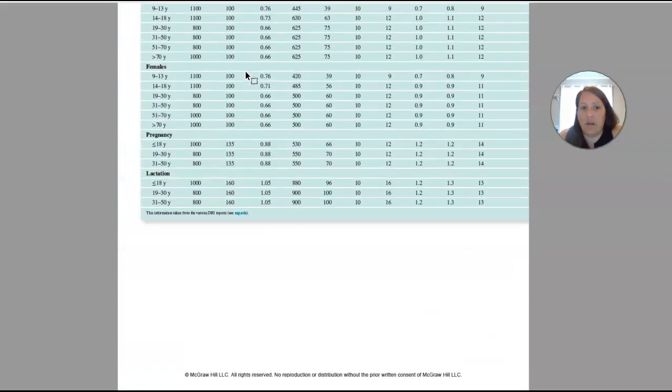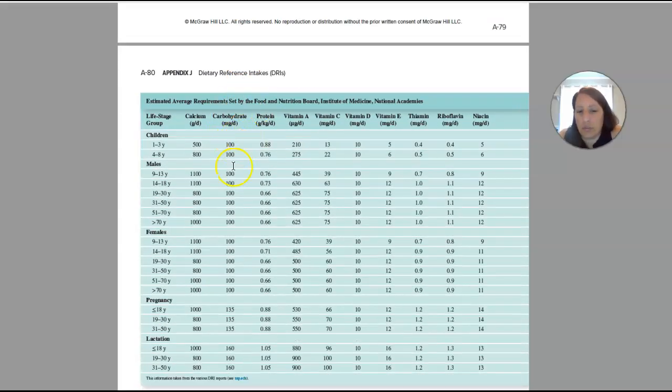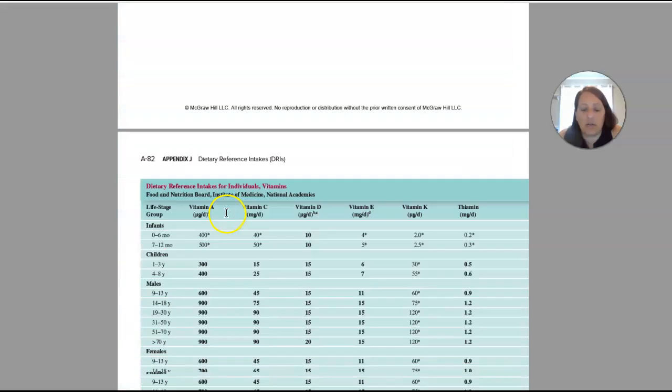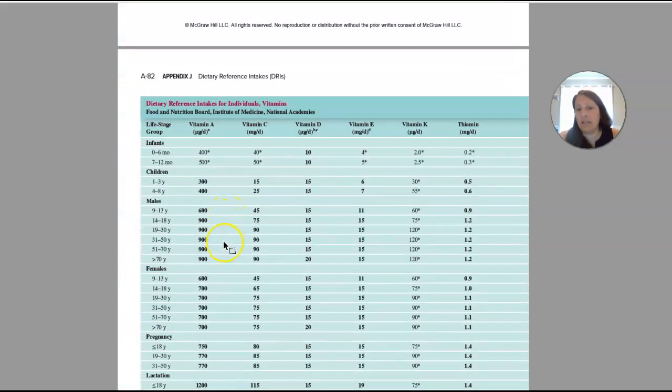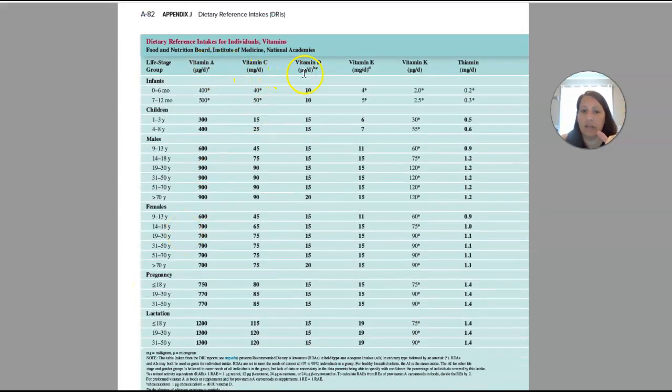Okay, if I come back up here, what did it say at the top? Oh, it didn't. Okay, so again, this would be for groups. Okay, so for individuals. Now, notice on here, same thing. So on the very left-hand side, we've got life stages. So again, infants, children. So we got this group now here. Infants is different. We break it up by gender. So males and females of different ages, pregnancy, lactation. Notice here, so we've got vitamin A, C, vitamin D, E, K, so on and so forth.